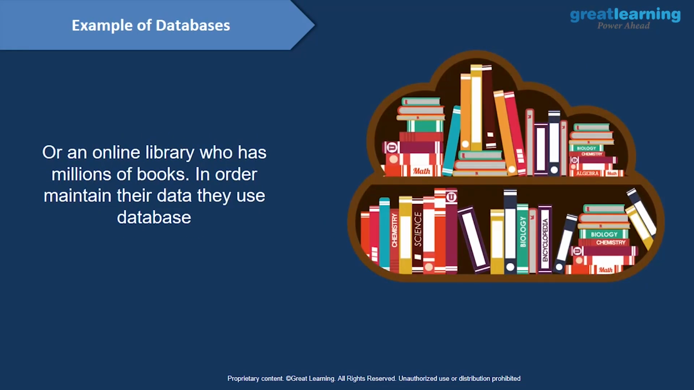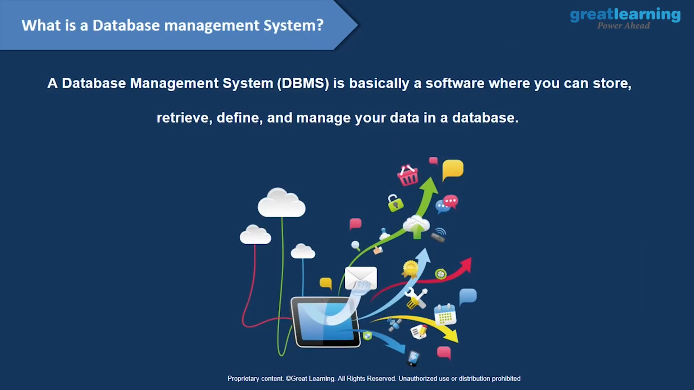Let's have a look at another example of database. Suppose you have an online library. In that case, if you want to have a look at what are the books you have, what is the count of your books, and what are the domains or genres you have in your library, you need to have a database, because in a library you will have millions of books and maintaining them in a traditional way is not possible. So that time the database comes into the picture, and the database can help you to maintain your data for millions of books.